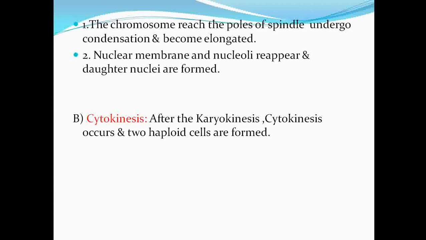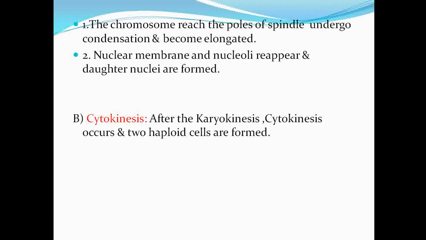These steps are involved only in meiosis 1, which we have seen in this video lecture. Meiosis 1 is divided into karyokinesis and cytokinesis.